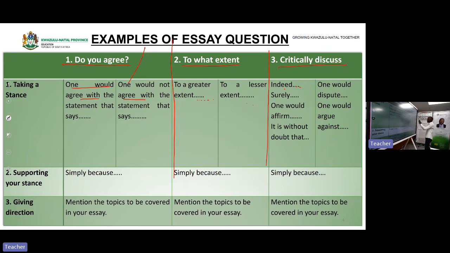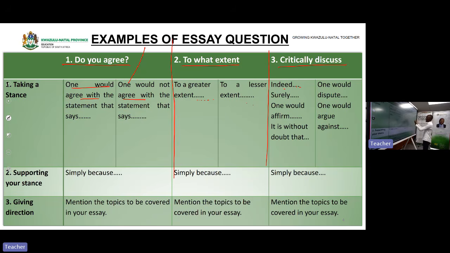These are words that are showing you that you are in support of a statement that you are critically discussing. If you are against that statement that you are critically discussing, one will dispute the statement as a contextualization, or one will argue against the statement. Are we clear?